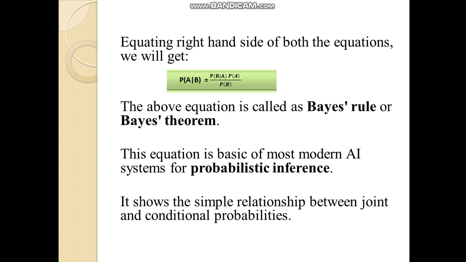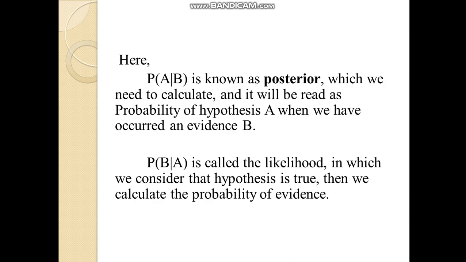This equation is the basis of most modern AI systems for probabilistic inference. It shows the simple relationship between joint and conditional probabilities.